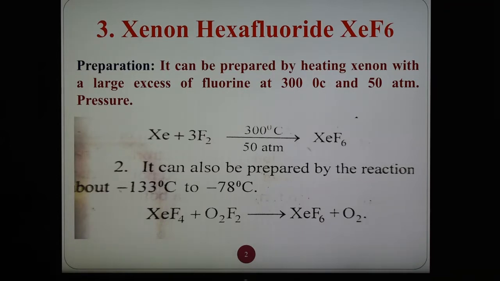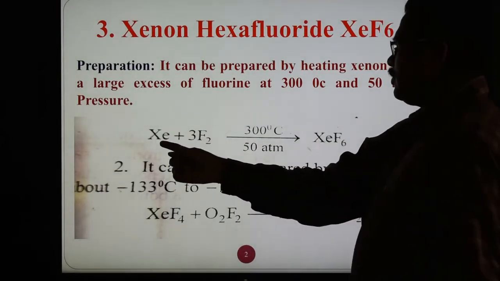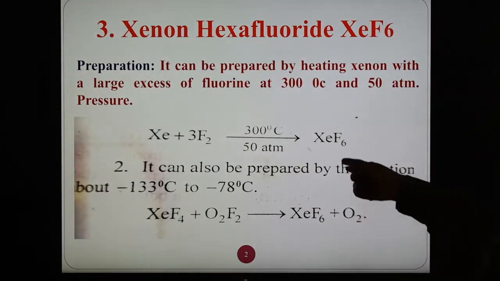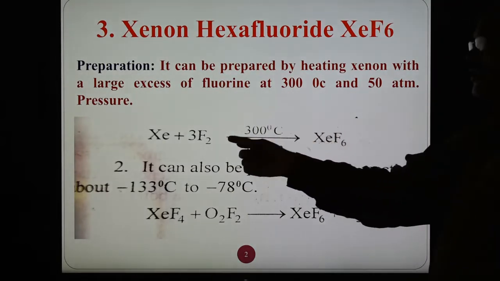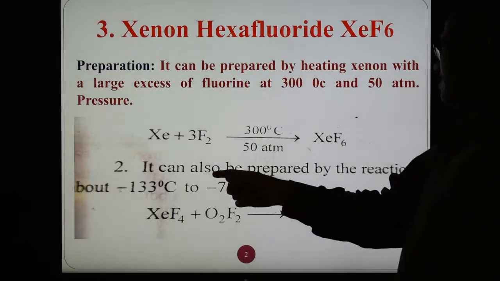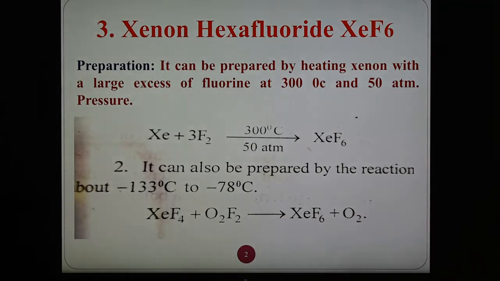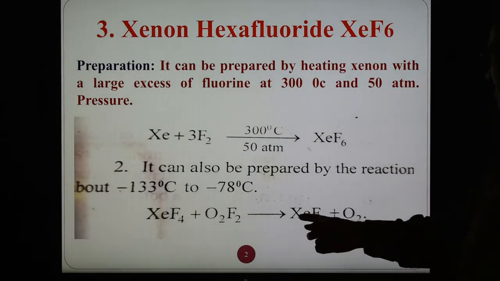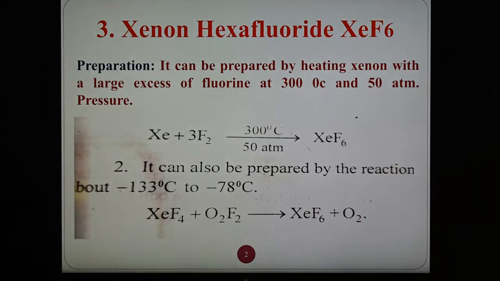Now the third compound is xenon hexafluoride. It can be prepared by heating xenon with fluorine at 300 degrees Celsius and 50 atmosphere pressure, forming XeF6. This is the direct reaction with the halogen. Another method is xenon tetrafluoride reacting with dioxygen difluoride, forming xenon hexafluoride, and oxygen is liberated. These are the two simple methods of preparation.